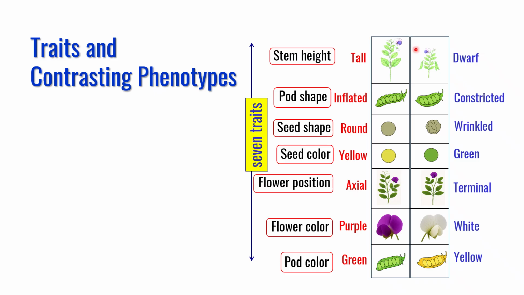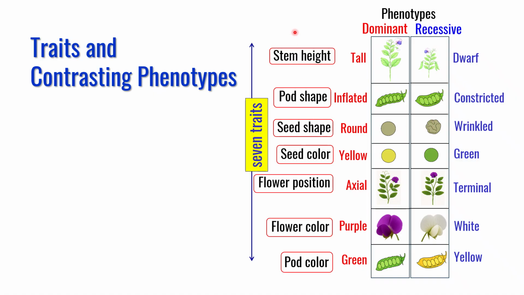He found that in the F1 generation only the phenotypes which are listed in the left column appeared, and they were called dominant phenotypes, while the phenotypes which are listed here in the right column did not appear and were called recessive phenotypes.